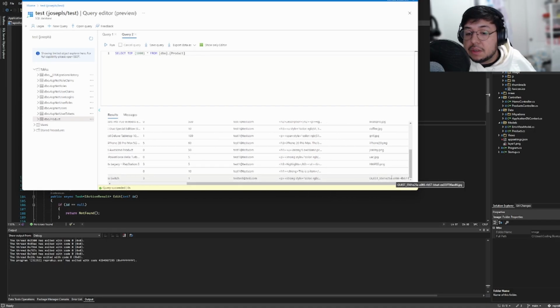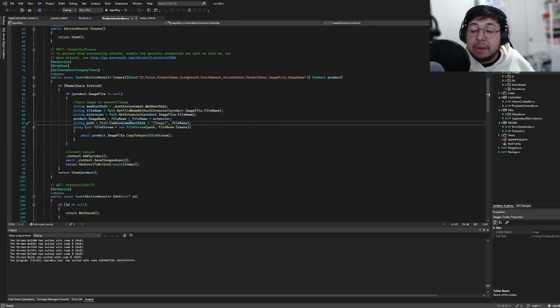The Switch image does have the string for it and the extension. Afterwards, it grabs the image itself physically and puts it into an image folder. It adds the context, in this case all the information of the product, and saves the changes. It's awaiting the save as an asynchronous task, and then it directs them back to the index.